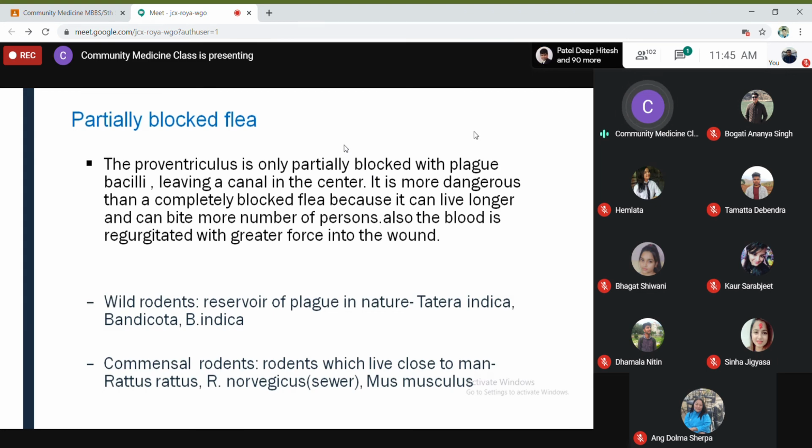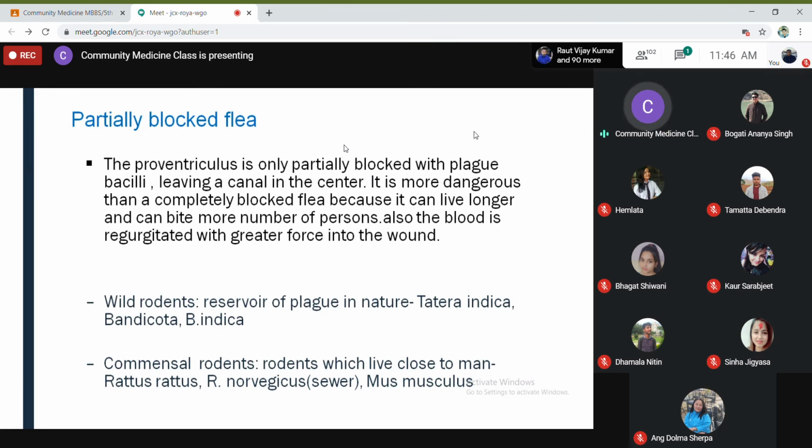It is more dangerous than a completely blocked flea because it can live longer and can bite. Partially blocked means they can ingest and swallow a certain amount of blood, because the proventriculus is not completely blocked. Once they keep getting food, they will survive, isn't it? So it can live longer and can bite more persons. So it is more dangerous in that way, as compared to the completely blocked flea. And also the blood is regurgitated with greater force into the wound.